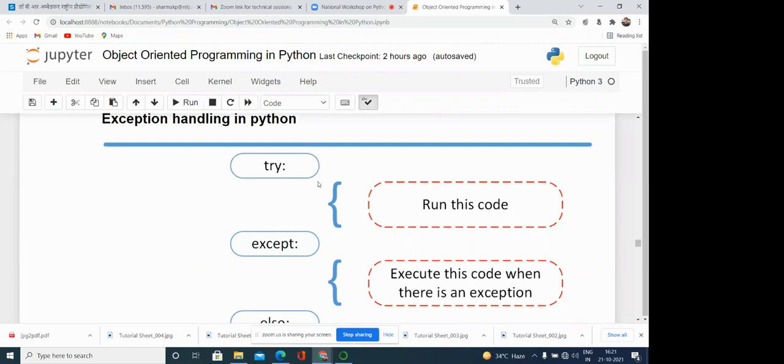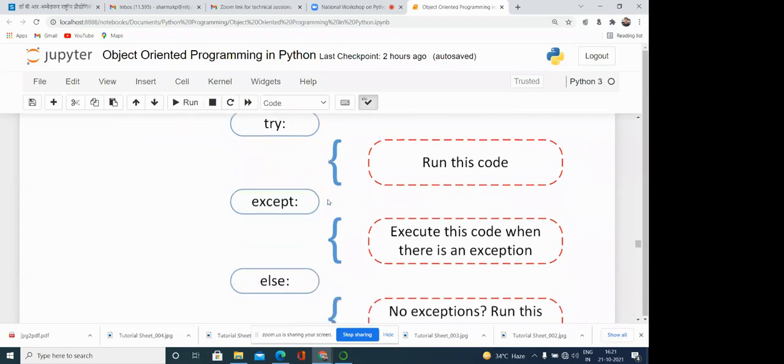So the code which can generate the exception, we write within the try block. Okay, one except block is there. So if an error or exception is generated in the try block, it is handled in the except block.